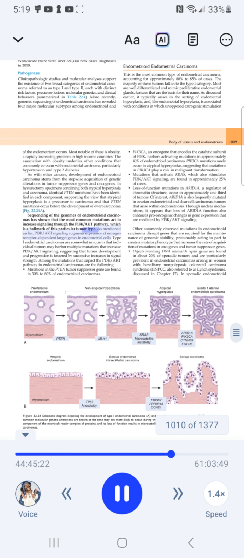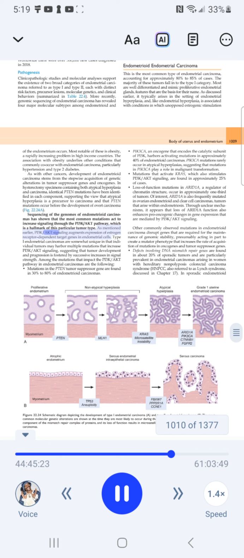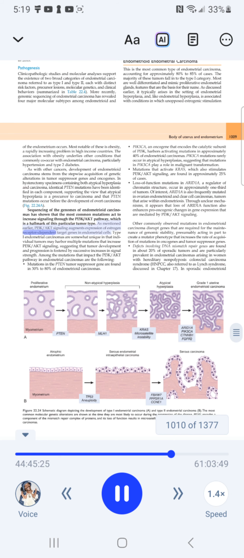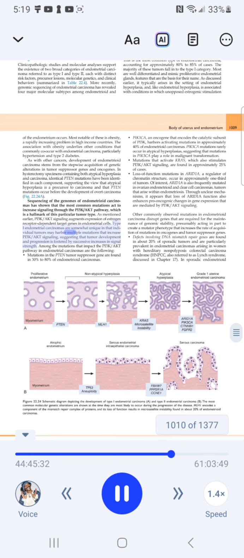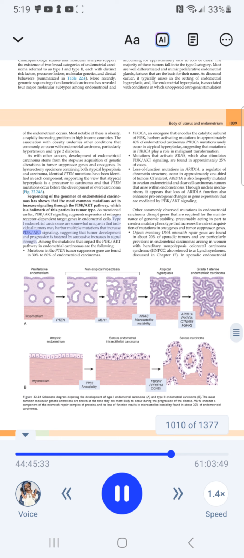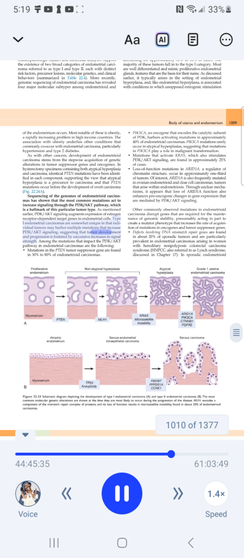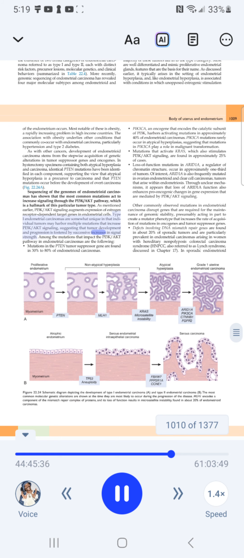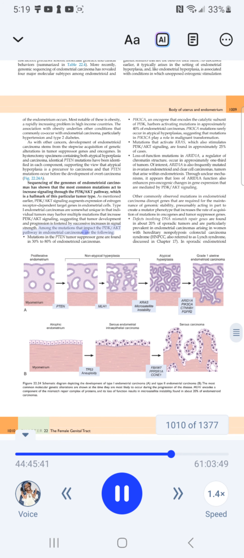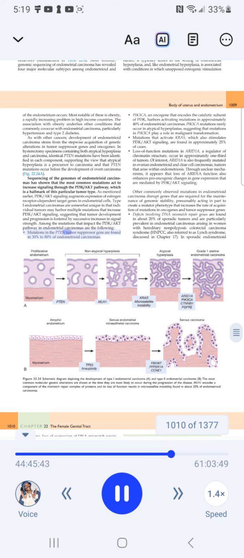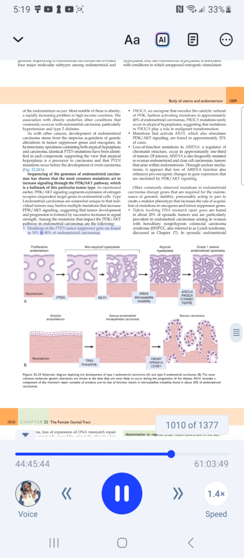As mentioned earlier, PI3K/AKT signaling augments expression of estrogen receptor-dependent target genes in endometrial cells. Type I endometrial carcinomas are somewhat unique in that individual tumors may harbor multiple mutations that increase PI3K/AKT signaling, suggesting that tumor development and progression is fostered by successive increases in signal strength. Among the mutations that impact the PI3K/AKT pathway in endometrial carcinomas are the following. Mutations in the PTEN tumor suppressor gene are found in 30% to 80% of endometrioid carcinomas.